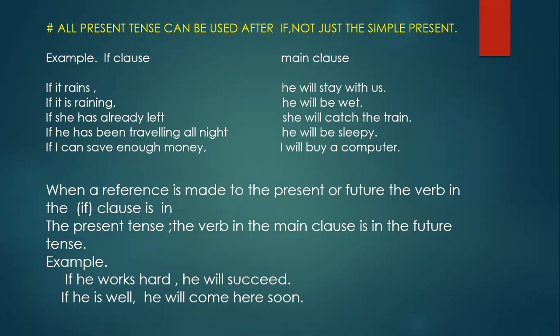Now you saw all these sentences: if plus present. That's why I wrote if plus present. That means all the present tenses can be used with if: if plus present tense plus will. That is simple present, present continuous, present perfect, and present perfect continuous.